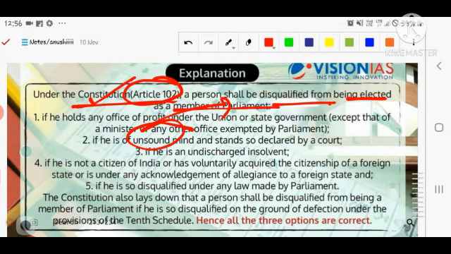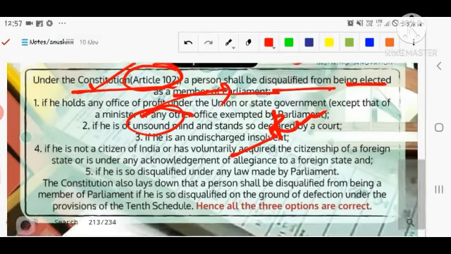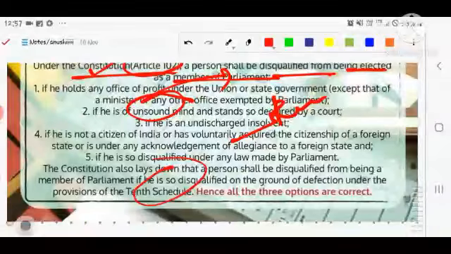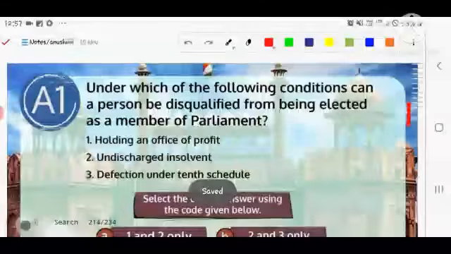Number 5, if he is so disqualified under any law made by the parliament, for example the Representation of People Act of 1951, like that type of act, the constitution also lays down that a person shall be disqualified from being a member of parliament if so disqualified as per the 10th Schedule. So all the options are correct here. It is the repetition of the things.